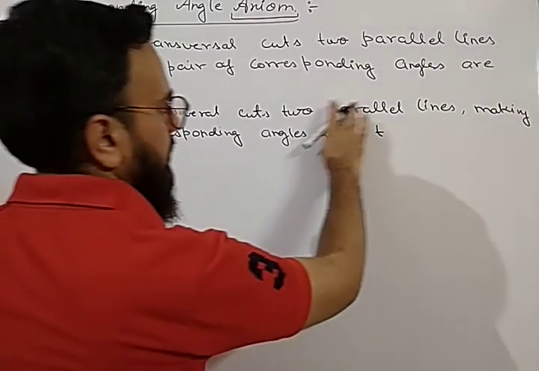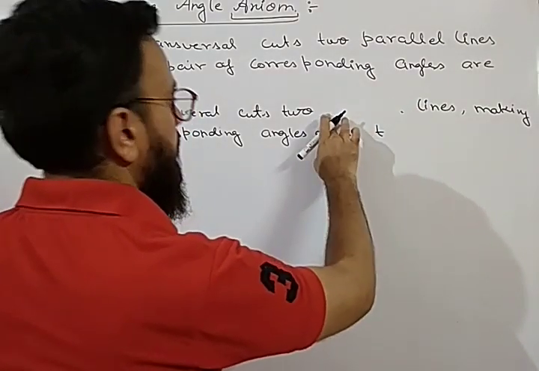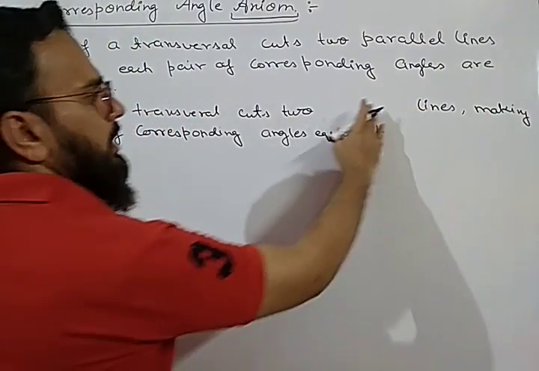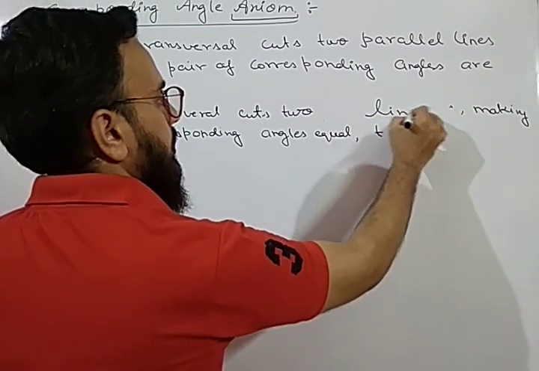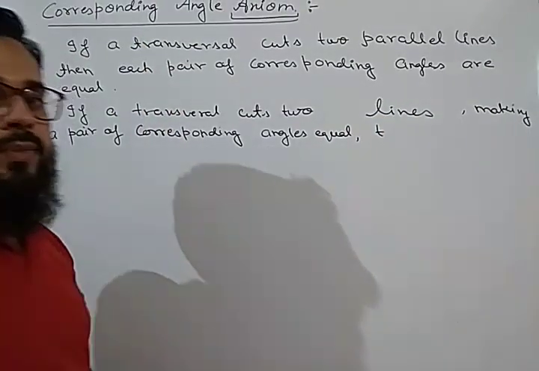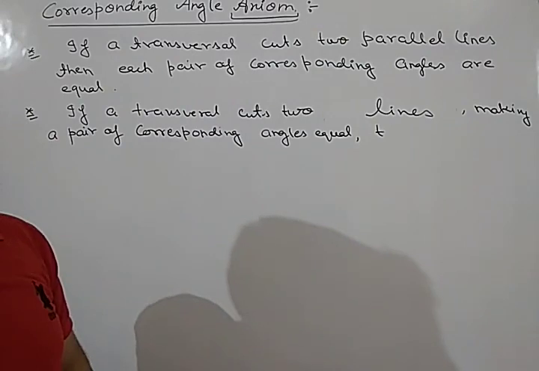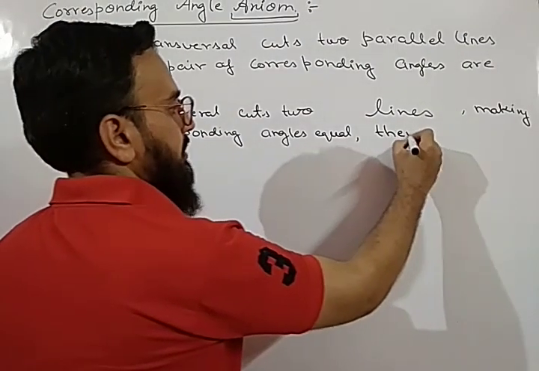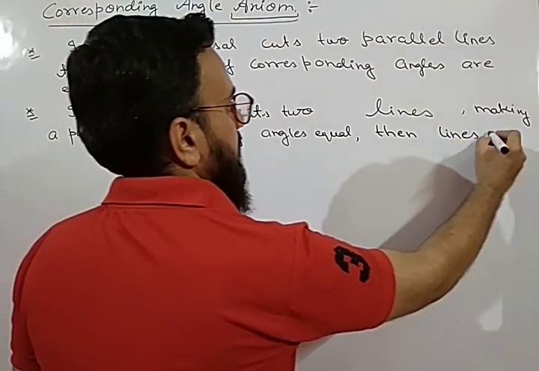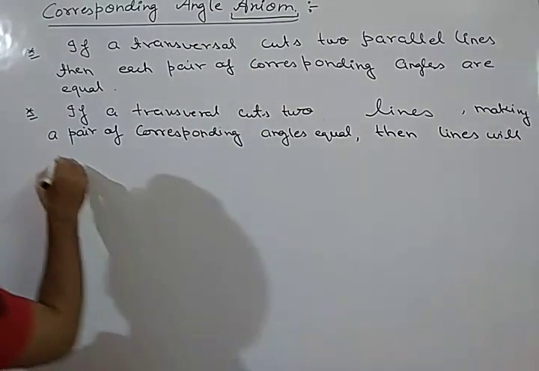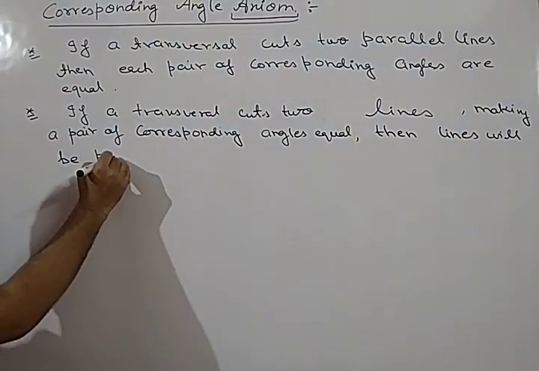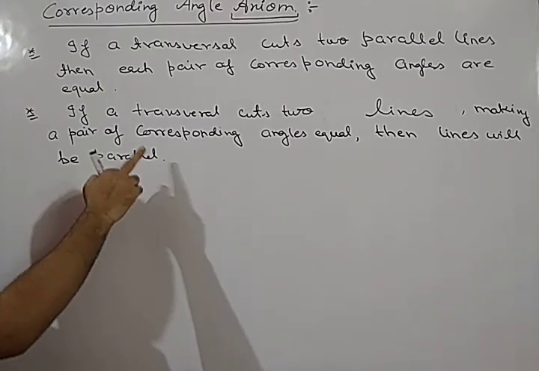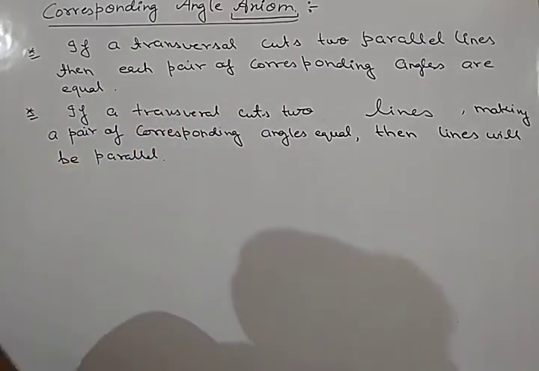So if there is no parallel line given, if a transversal cuts two lines, okay, these are two lines only, then if corresponding angles are equal, then we will say that the lines will be parallel. This statement is the converse of the first statement.